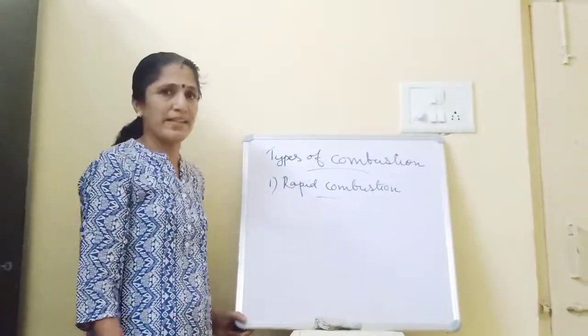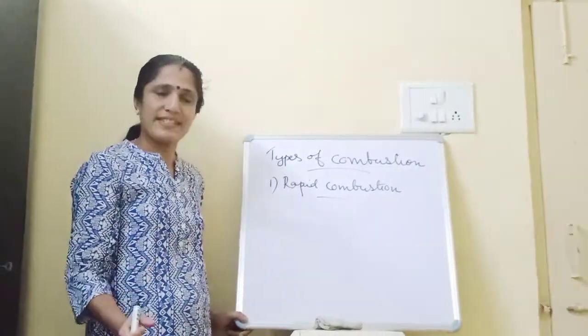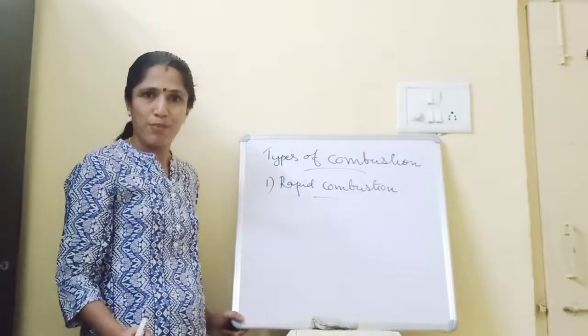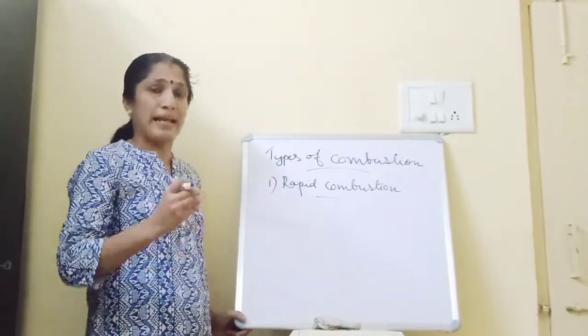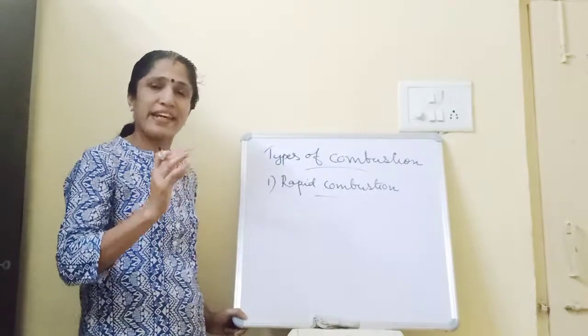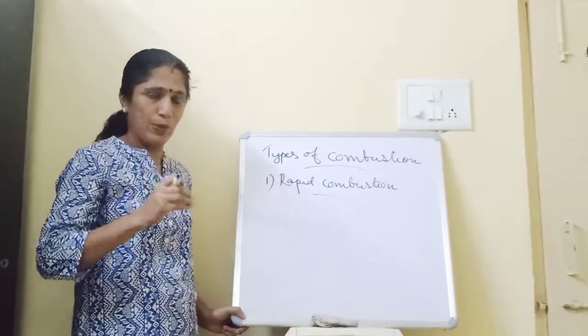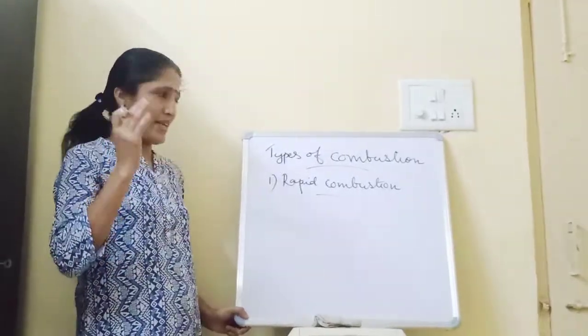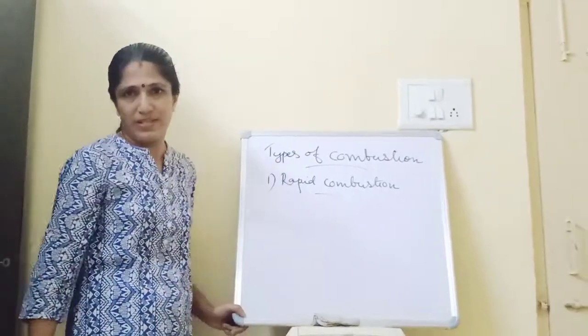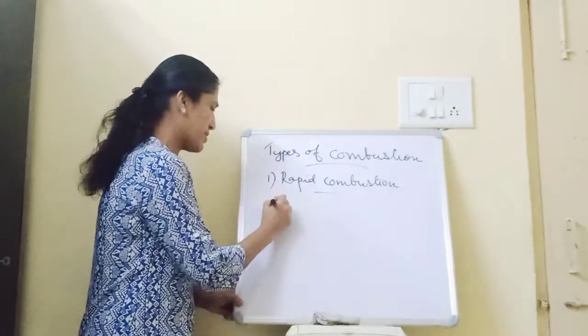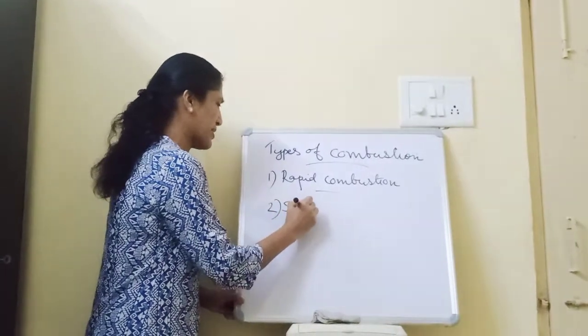For example, in the case of paper, diesel, petrol, these types of substances catch fire rapidly when we apply heat over them. So these substances like petrol, diesel, these all are substances showing rapid combustion. The second type of combustion is spontaneous combustion.